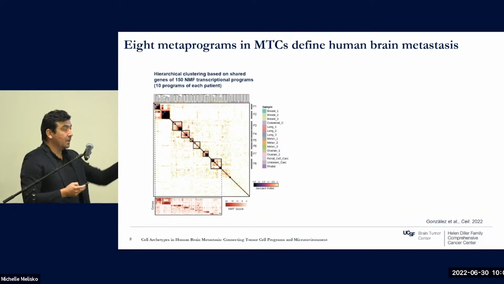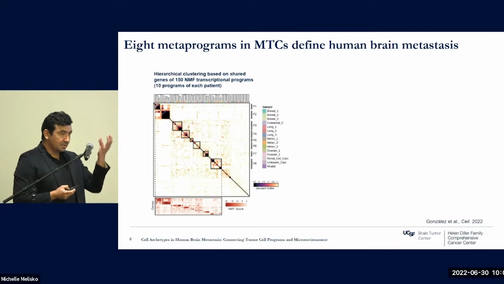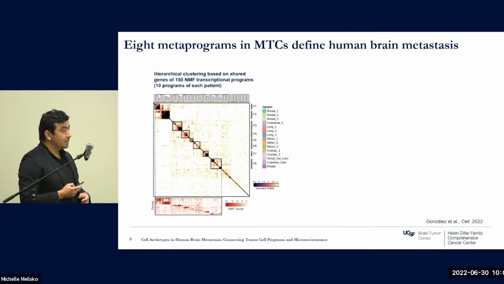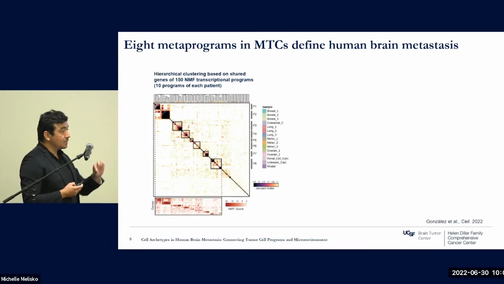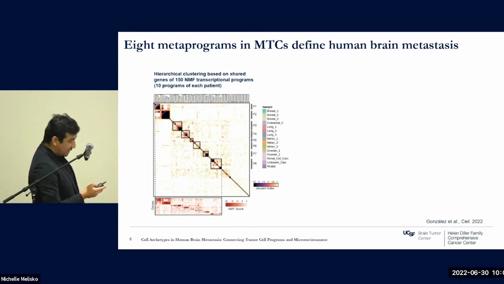Basically what we did, we reduced the dimensionality of the expression file of the cancer cells for each one of the cases into a specific gene signature. In this case, we use the top 10 genes that define those cancer cells for each one of the cases, and then we did a clustering based on the similarity of all of these gene lists, and that is what you are seeing here.